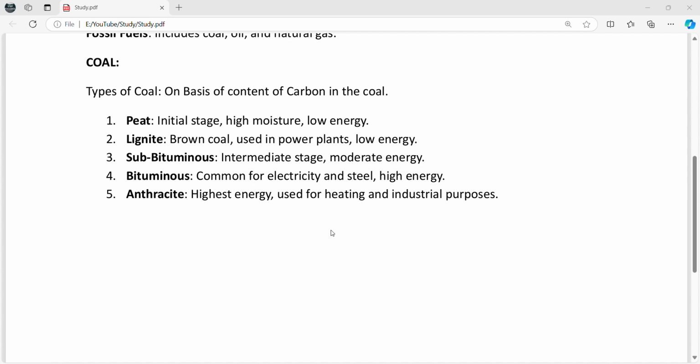Burning of coal generates various pollutants in the air like CO2, SO2, and nitrogen oxides. And mercury is also released into the air from the combustion of coal. In India, Adani Power Limited is the largest private thermal power producer with an installed capacity of 13,650 megawatts as per 2023. Thank you.